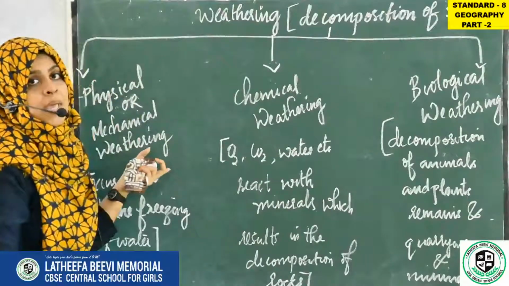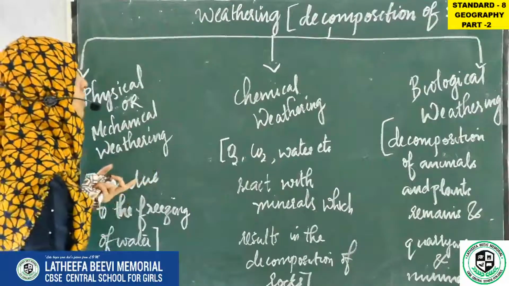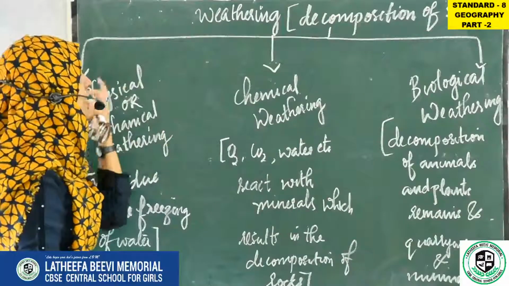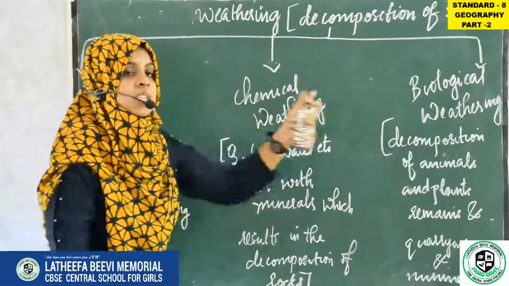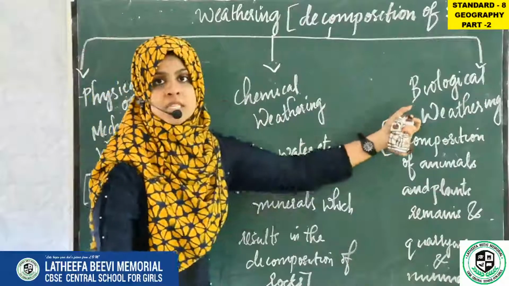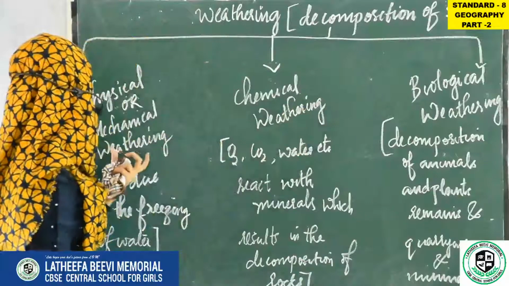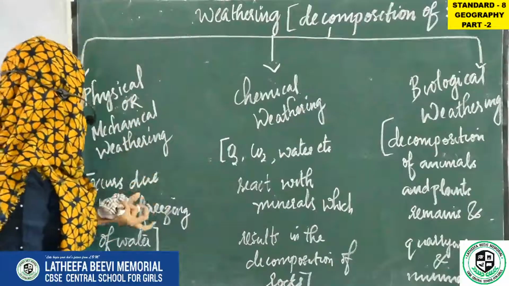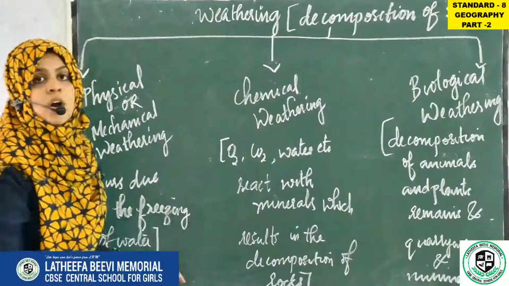Physical or mechanical weathering. So first of all, in weathering we have divided weathering into three, that is physical or mechanical weathering, chemical weathering and biological weathering. In physical weathering, it occurs due to the freezing of water.